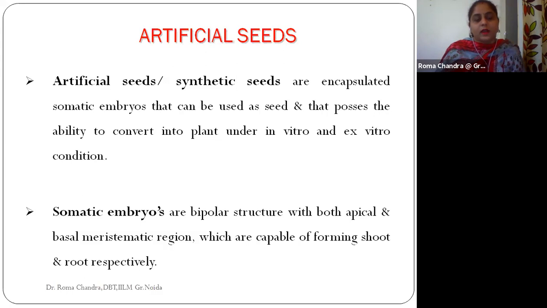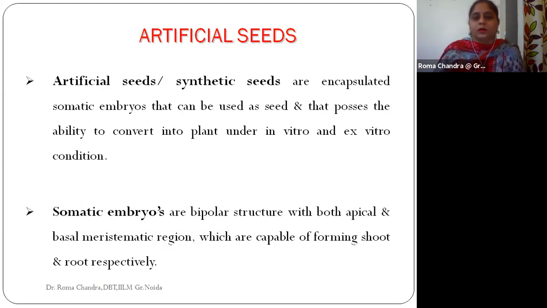Ultimately we were going for the production of a whole plant, how it is transferred to geographical locations, and the acclimatization conditions. We also discussed the role of auxin and cytokinin in the formation of shoots and roots. But what about artificial seeds?